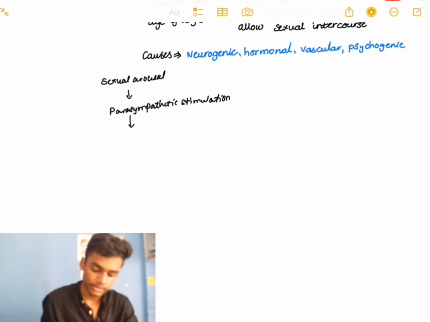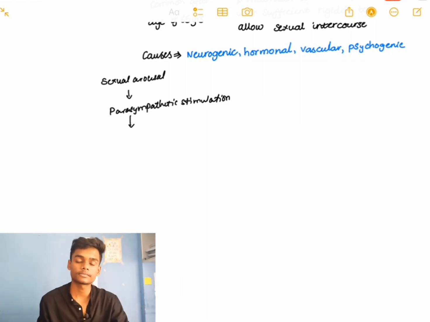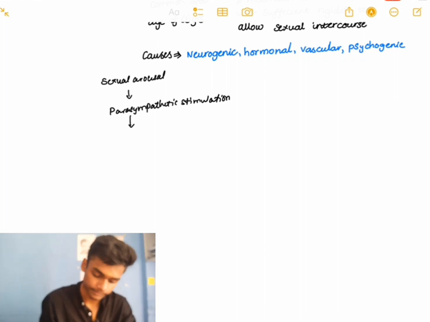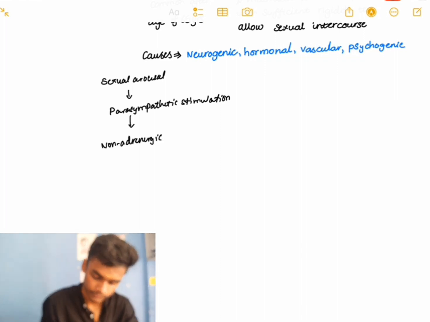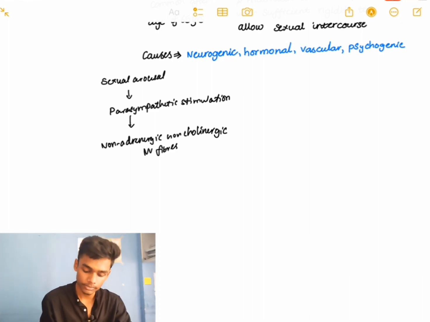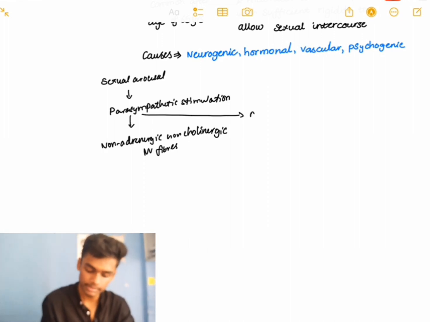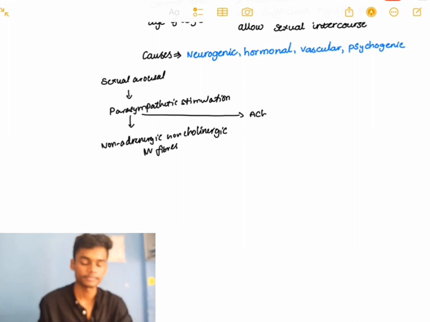From that, certain nerve fibers known as non-adrenergic, non-cholinergic nerve fibers will be stimulated, and due to this parasympathetic stimulation there is release of acetylcholine also.